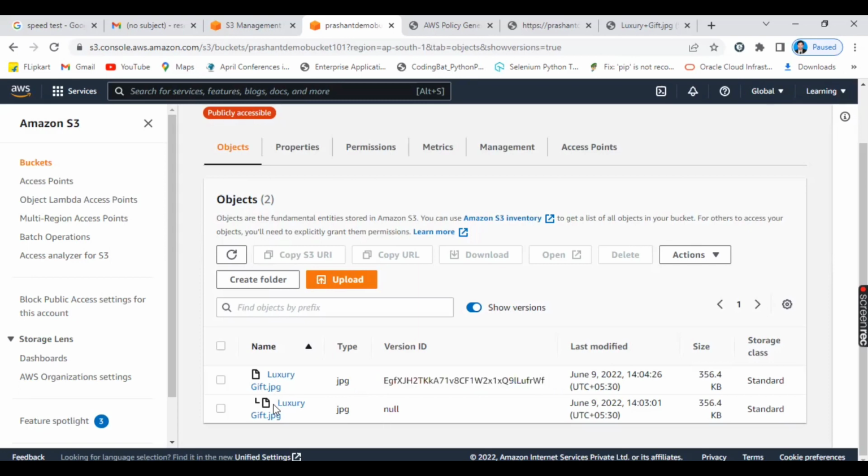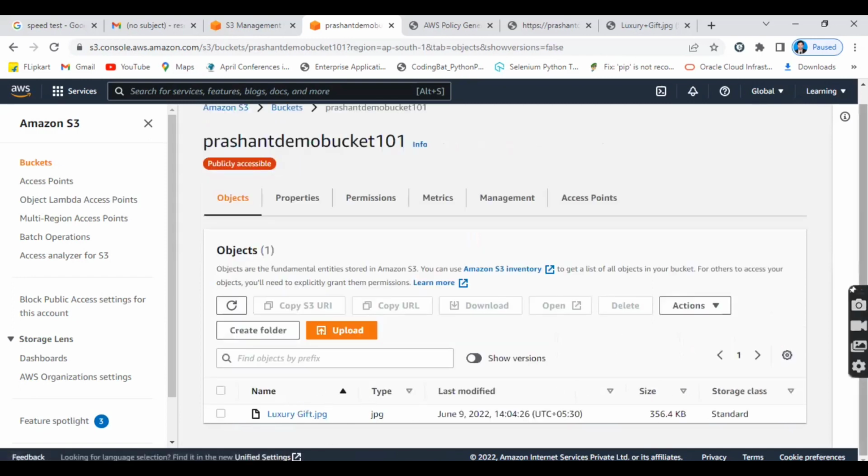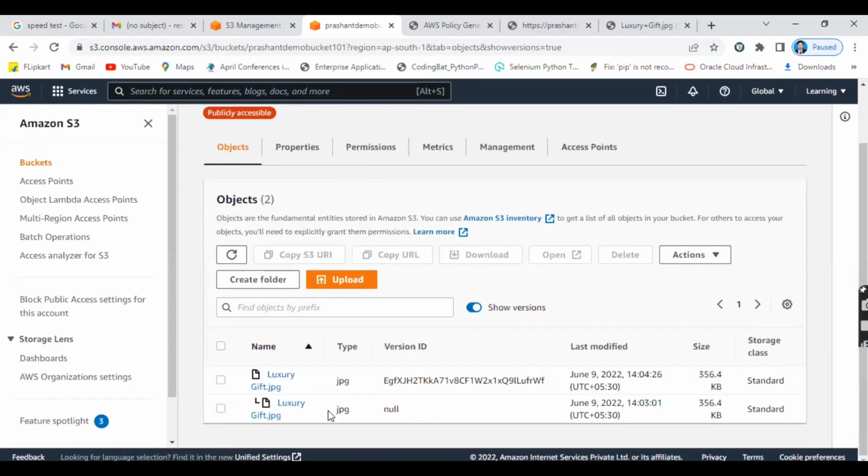See here. Suppose you already have student marks, and you mistakenly upload the same file again. It will not overwrite. If you just click on show versions, you will get both objects. According to your time, the first object was uploaded at this time. So if I want this data, you can easily download it.